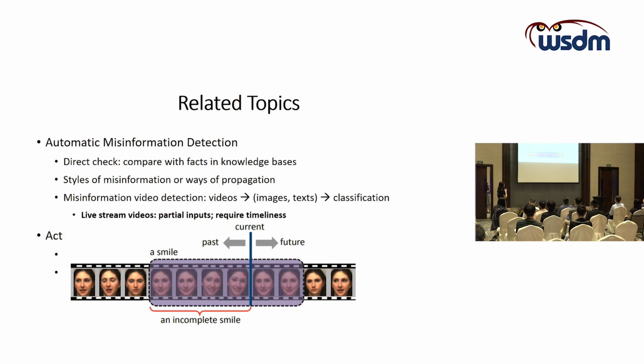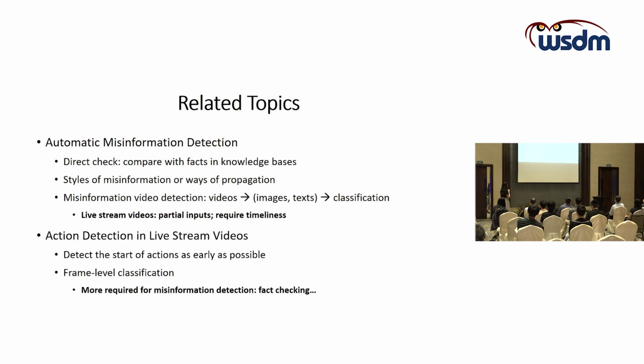For instance, here, without viewing any frames in the future, the system is required to detect the action smile as soon as the action starts. Previously, people have adopted some frame-level classification methods to address this issue. But as we mentioned previously, misinformation detection requires more. For instance, we may need to do some fact-checking and style analysis.